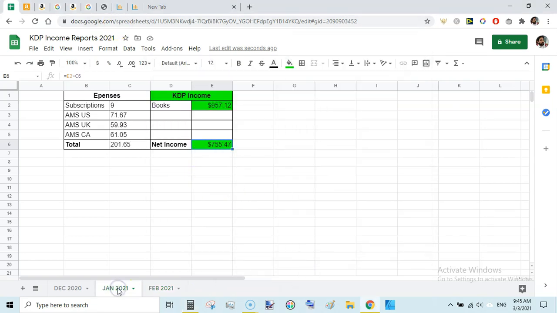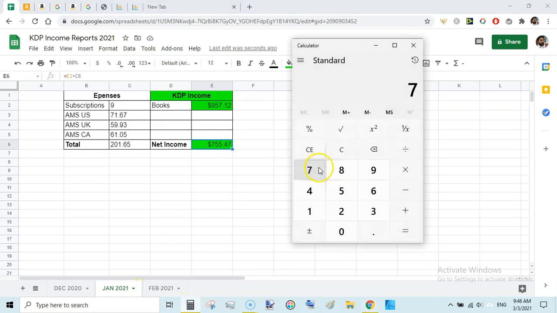Let's see, 755 minus 522. That is $233 less than last month. That is quite normal. Income fluctuates, expenses fluctuate, and that happens all the time with KDP Publishing.